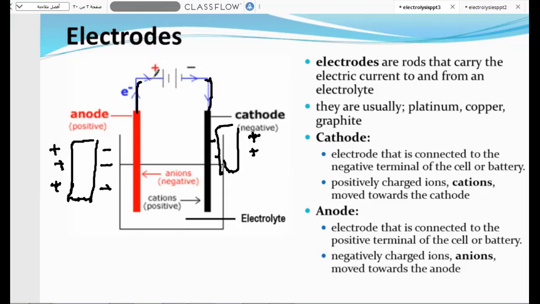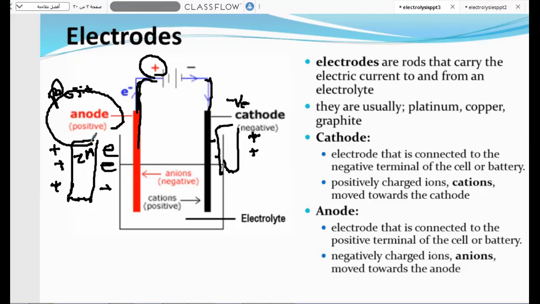What happens is the positive charge of the battery forces the zinc to be positive. So it forces it to release its electrons, make its electrons exit from it and flow through the wire to the copper, which becomes more negative. So here we have a positive pole and a negative pole. We call the positive pole the anode, and we call the negative pole the cathode, or a positive electrode and a negative electrode.